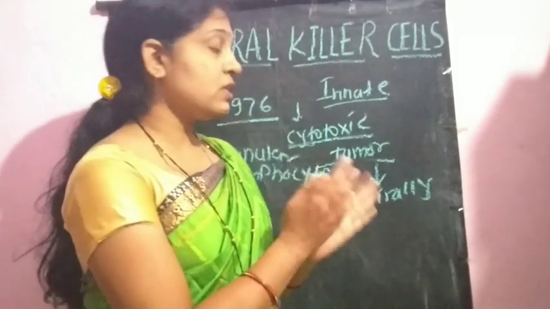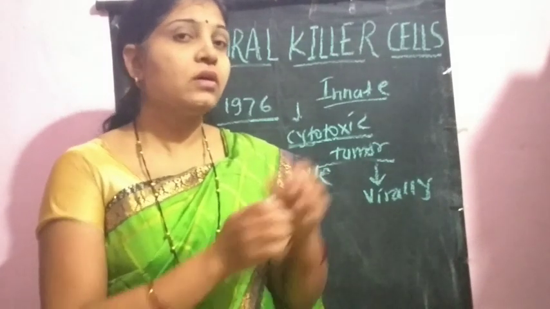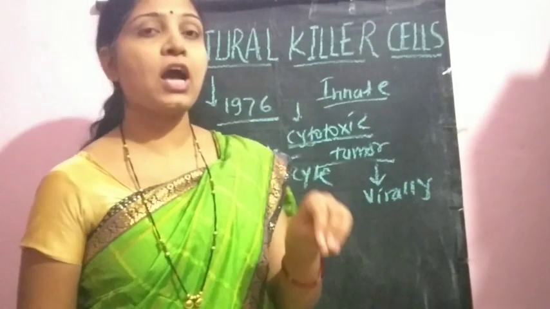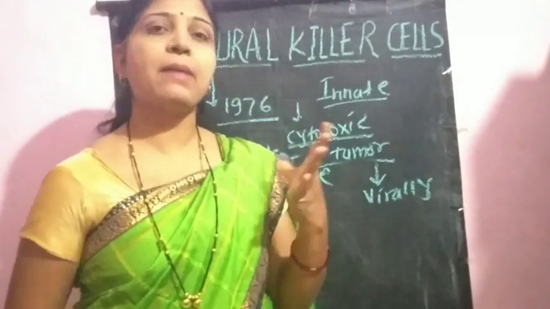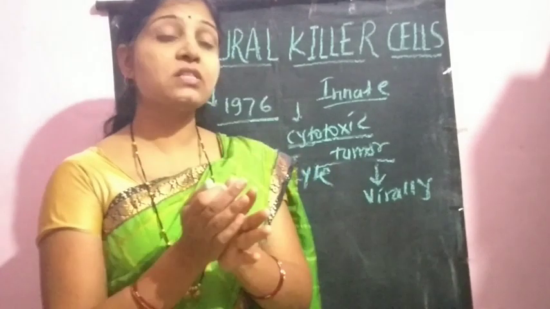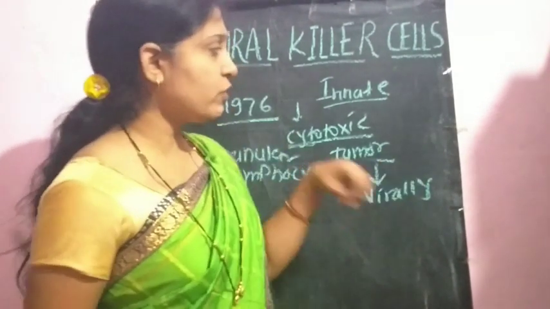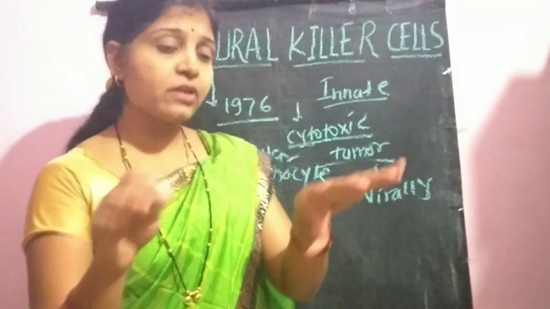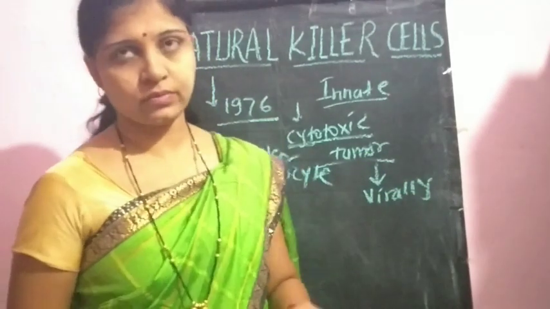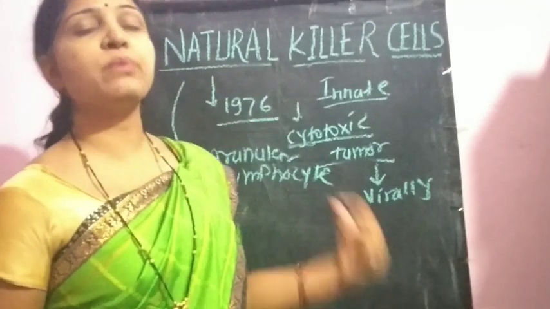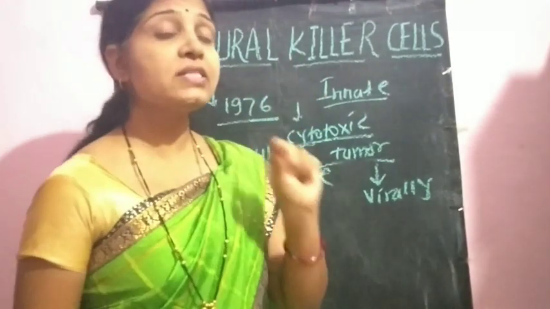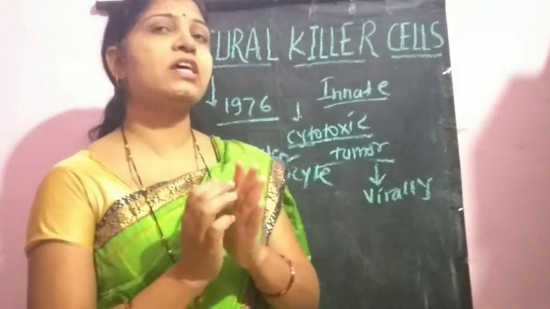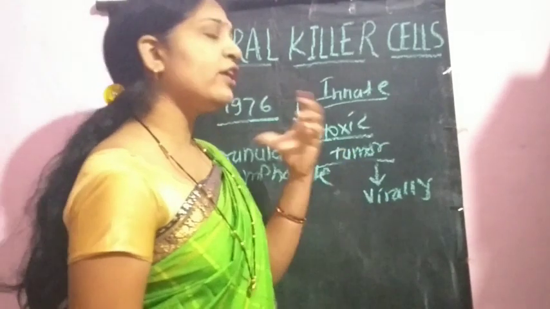As they are toxic to cells, to which cells are natural killer cells toxic? Majorly the tumor cells present within our body, which are abnormal cells. Tumor cells have uncontrolled growth, which creates numerous problems, and they spread within our body. To control that, this population of lymphocytic cells, the natural killer cells, is present and fights against tumor cells. In short, they are responsible for restricting the spread of tumor cells.